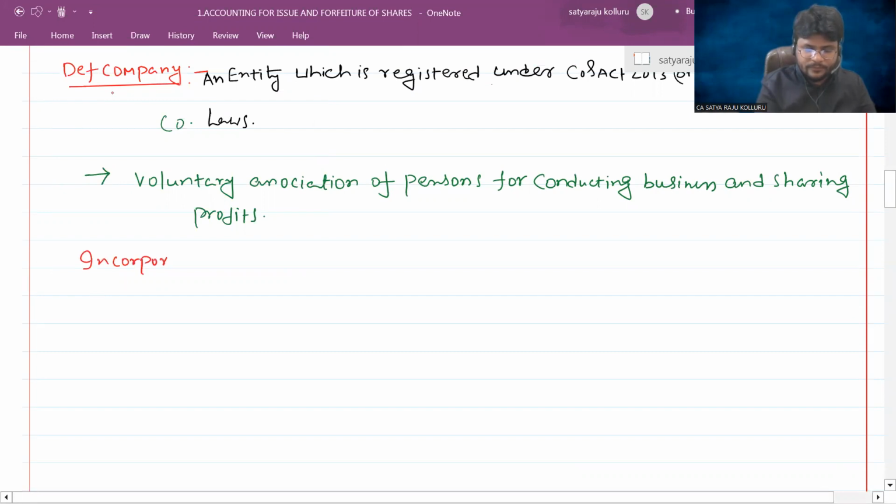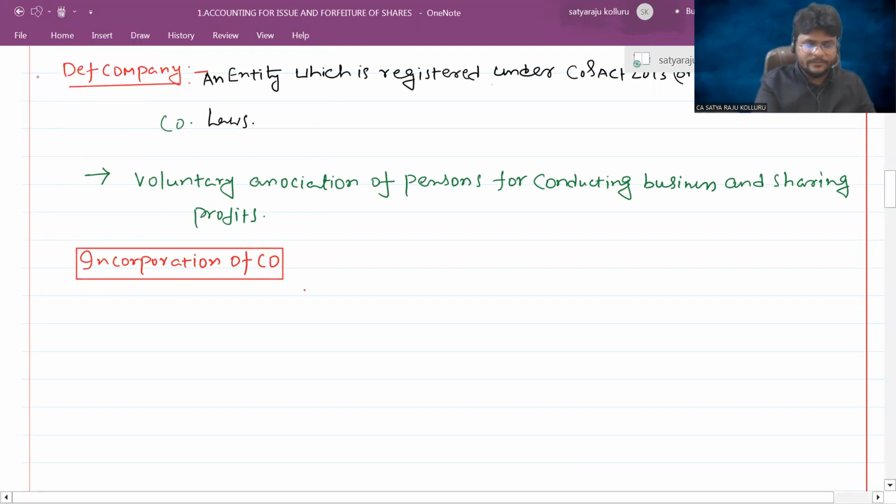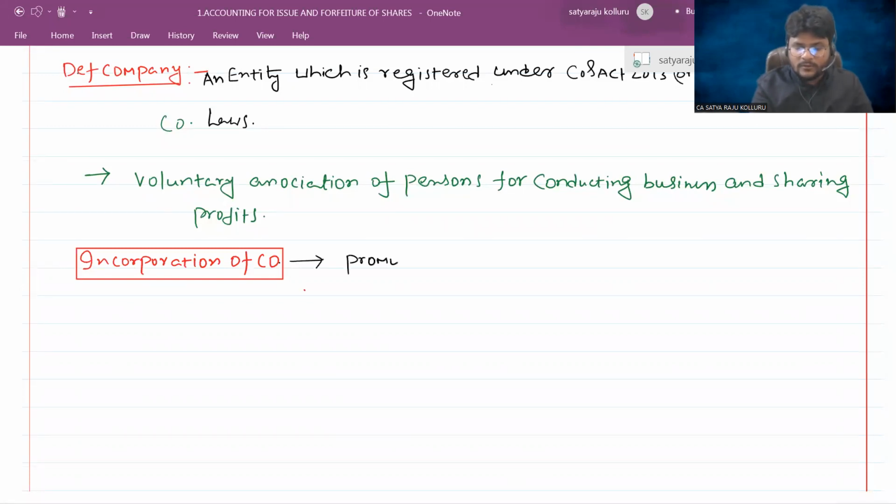Incorporation of a company. How does it occur? Let me explain practically, guys. The persons who have the thought process to establish a company are technically known as promoters of the company. For example, Reliance Industries Limited was established by the Ambani family. So who are the promoters of Reliance Industries Limited, sir? The Ambani family we can call promoters of Reliance Industries Limited. Do you understand?